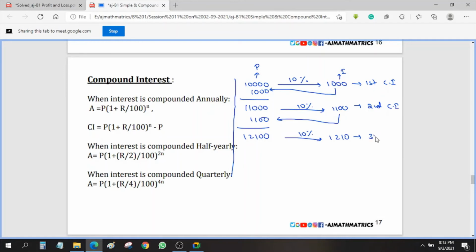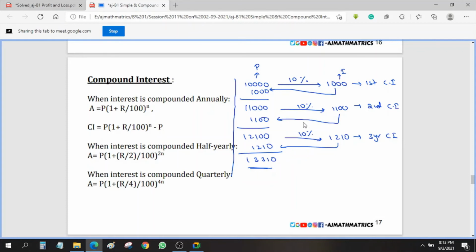This is third year CI. Now again it is going to be added here. So every year it goes like this. 13,310. 1331. Okay. So this is the scenario that happens in compound interest. So every year the interest is added to principal, that will become a new principal. Okay. If that becomes a new principal, obviously what? Even if the rate of interest is the same, the compound interest will change every